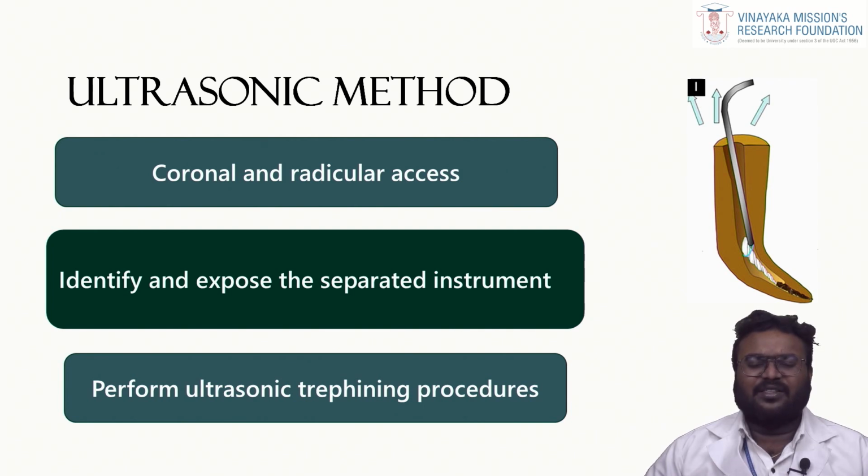Identifying and exposing the separated instrument head is very important, and after that the ultrasonic instrument which you are having, you have to use it in an anti-clockwise motion so that the file unwinds and pops out. This is a very tricky procedure but a very effective procedure. The movement of the ultrasonic instrument in an anti-clockwise movement is very important in retrieving this instrument. This is easier in cases where the fractured file has a straight line access and the file is still in the middle or in the starting of the apical third. Any instrument beyond the curvature is difficult for retrieval.